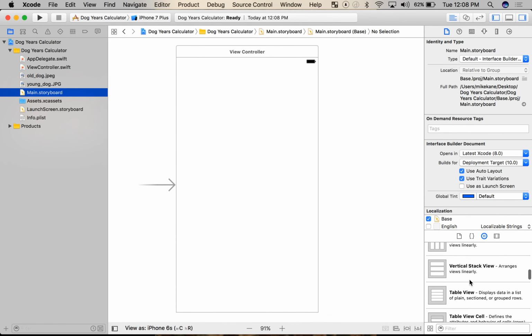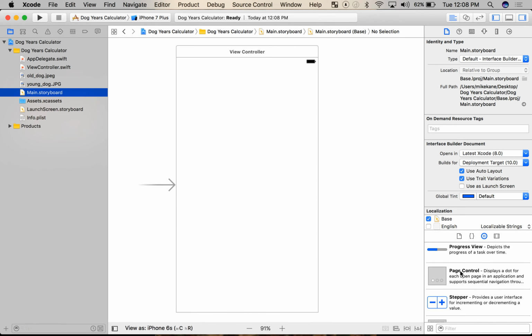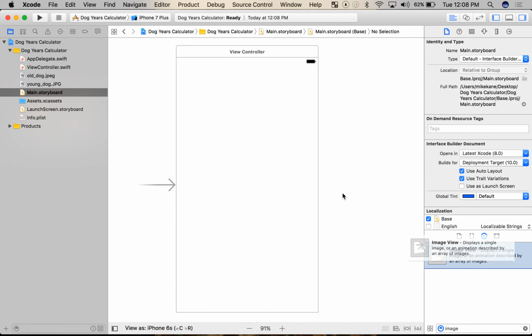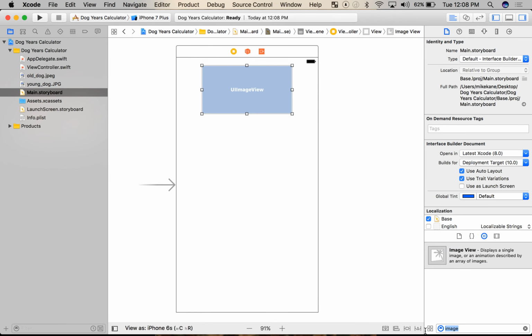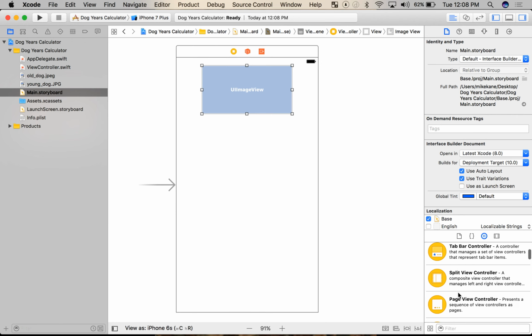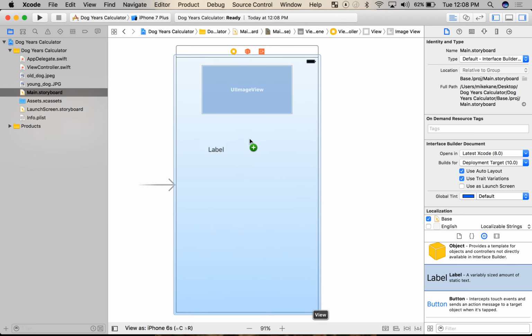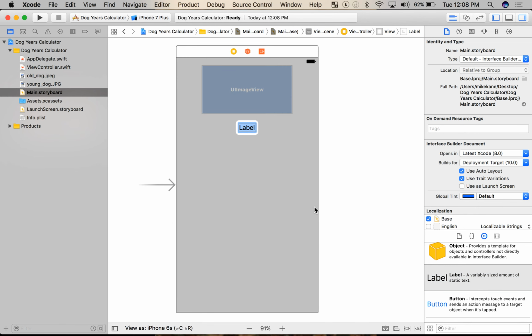So, I'm going to find what I need here, and I'm going to start just literally click and drag them into here. Okay, so the first thing I need is an image. Oh, there's an image view. Perfect. Let's drag it in. I'm going to center it. Awesome. Okay. And then I also need a button and a label. Oh, there's label. Perfect. Let's put the label in here. I'm going to center it as well. Okay. And I can double click on it and change the text immediately. I'm going to say enter dog's age in human years.